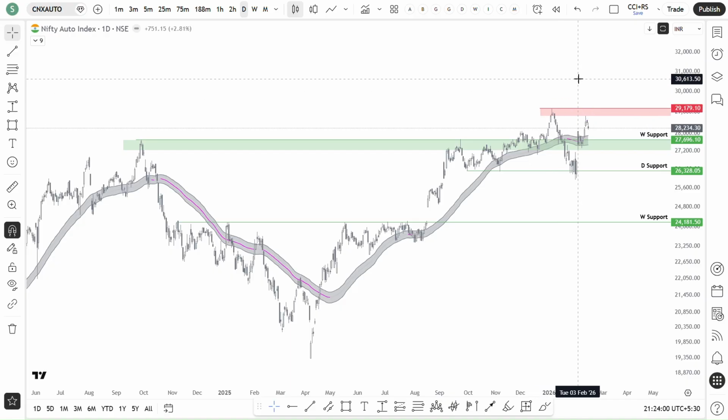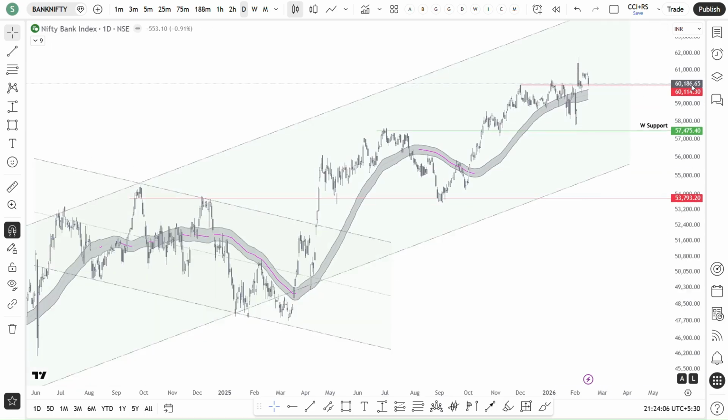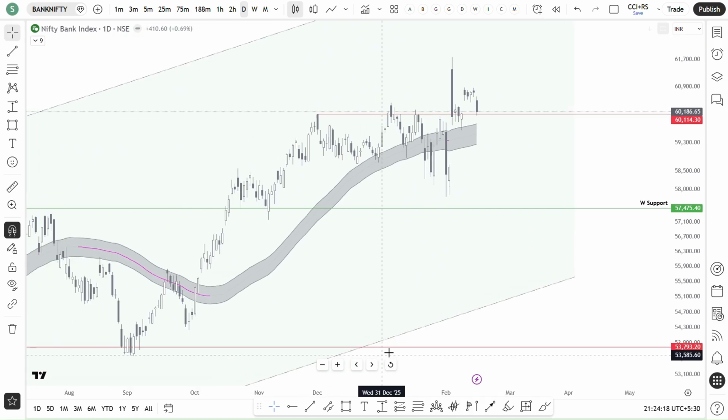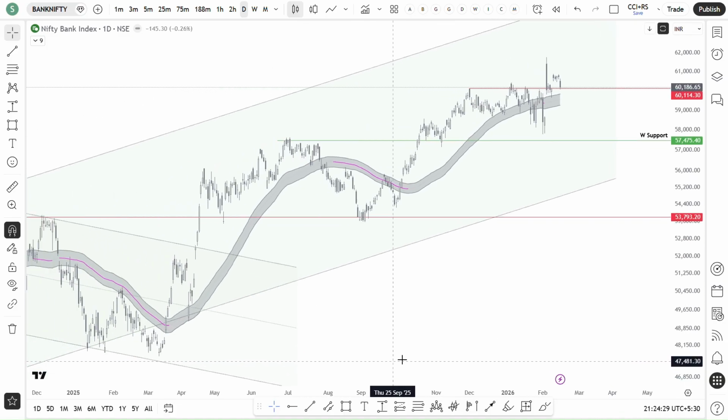So yeah, auto is good as of now. And then the banking index, what it is doing is, the price is above the previous high and also above the 50 SMA, which is stronger only. But this candle, yeah, this is a US India trade candle only. So we need to see whether that is going to act as a resistance or that will be taken out.